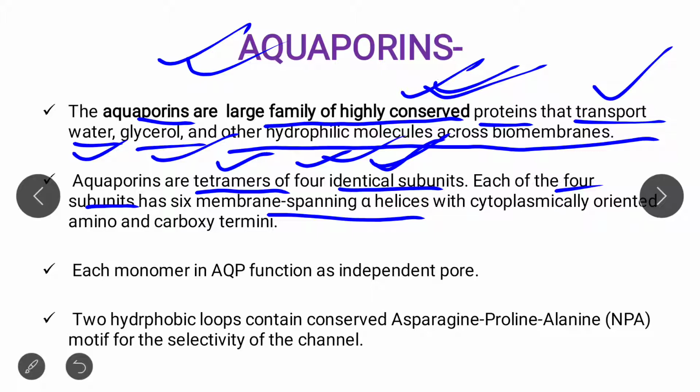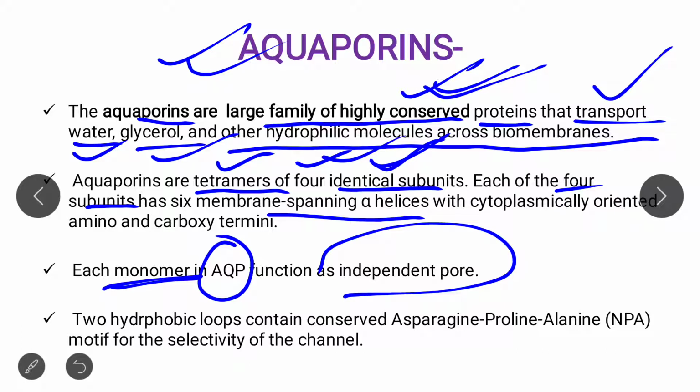Now each monomer in aquaporin functions as an independent pore. Each monomer functions as an independent pore in the case of aquaporins. Clear?